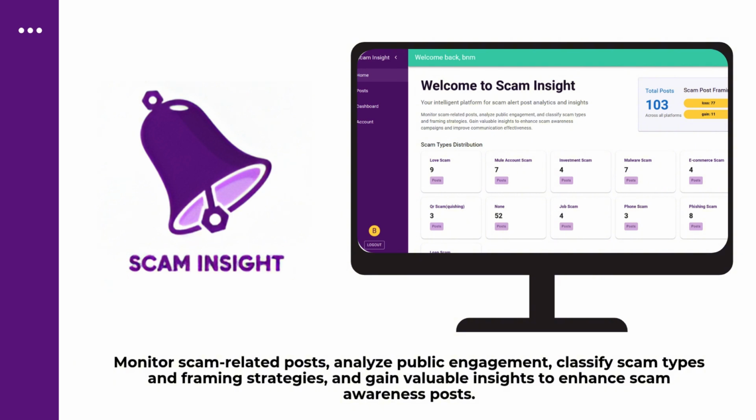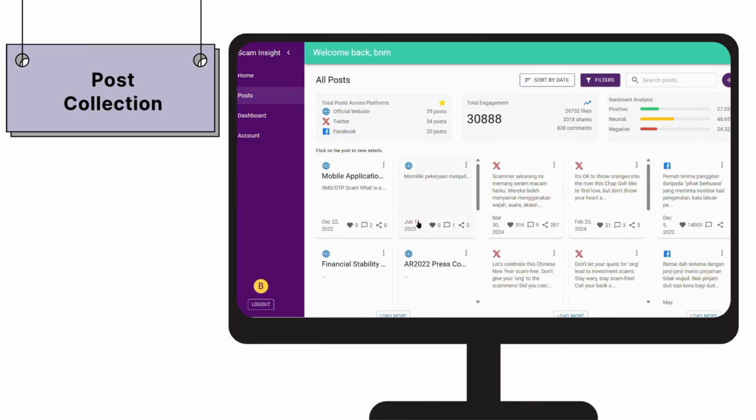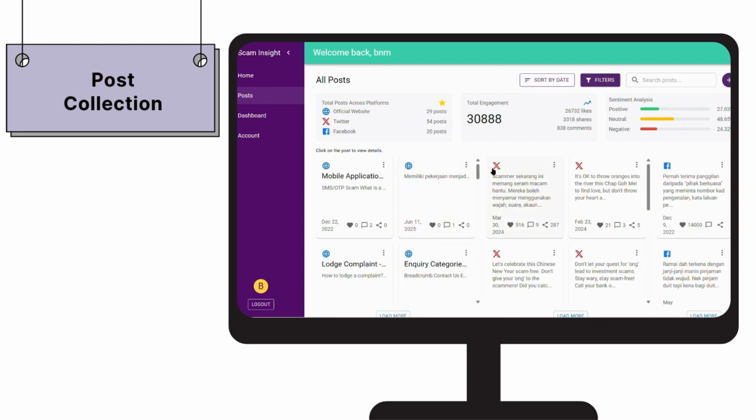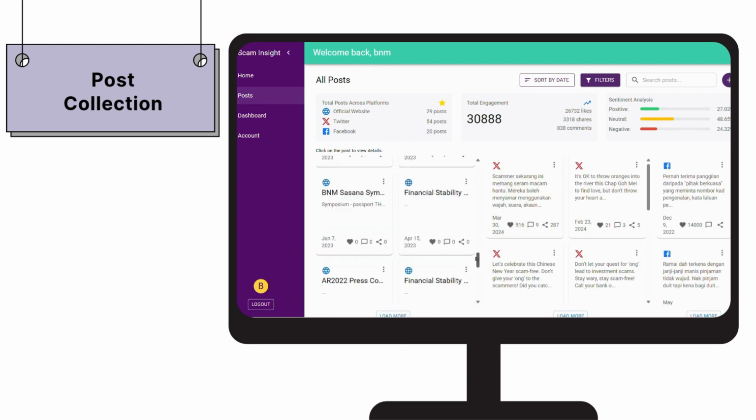Scam Insight is a web-based system to monitor scam-related posts, analyze public engagement, classify scam type and framing strategies used, and get valuable insights to enhance scam awareness posts. It covers post collection, where all scam prevention posts from government agencies are gathered from their official website, Twitter, and Facebook account.